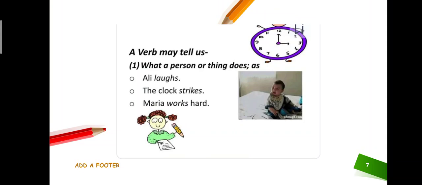And the clock strikes. Strike is the verb, because the clock is tied to striking. And Maria works hard. In this sentence, works is the action which Maria is doing right now.